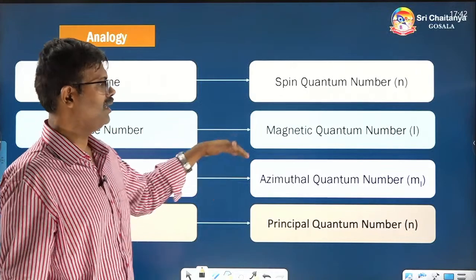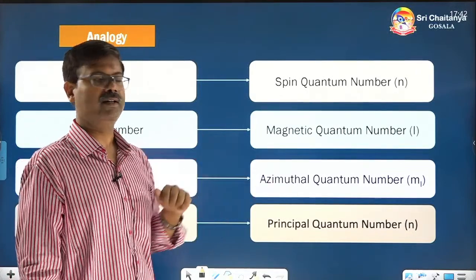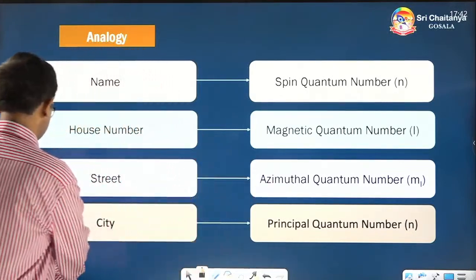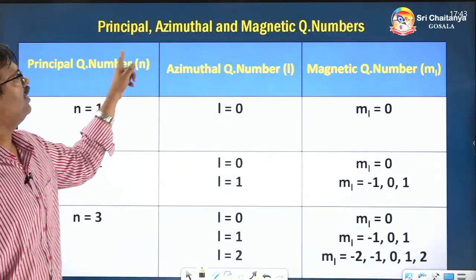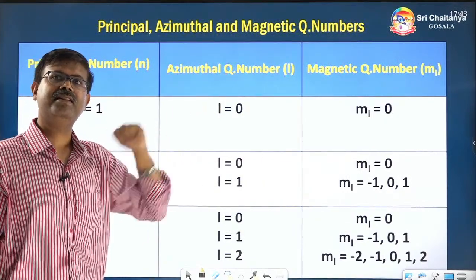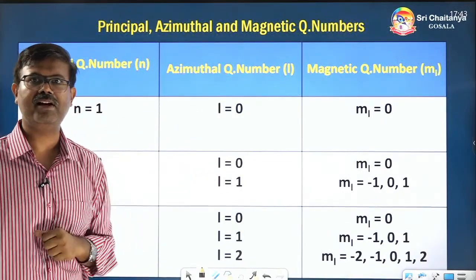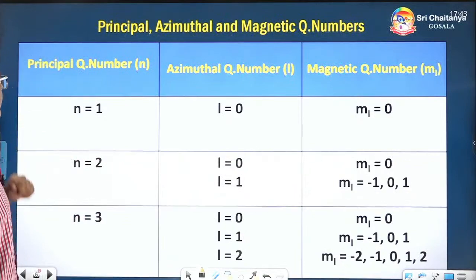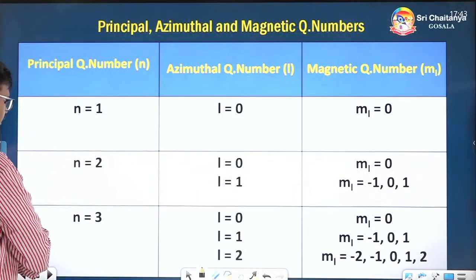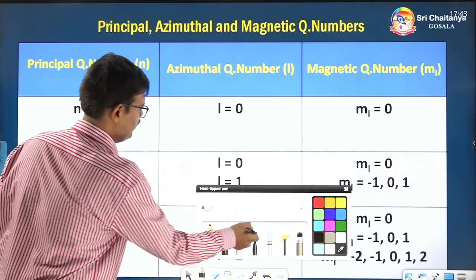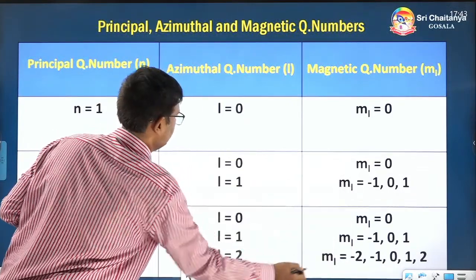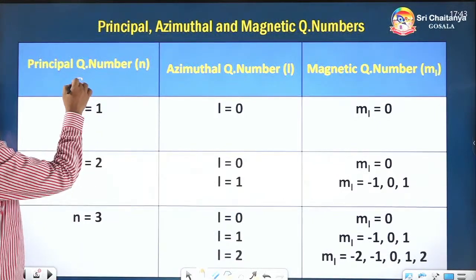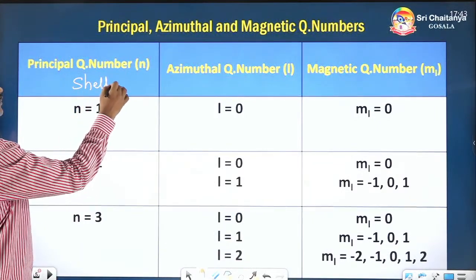Now we will go into detail on each one. Principal quantum number. First let us understand these three: principal, azimuthal and magnetic. Spin quantum number we will understand later on. Principal quantum number is also called shell number.